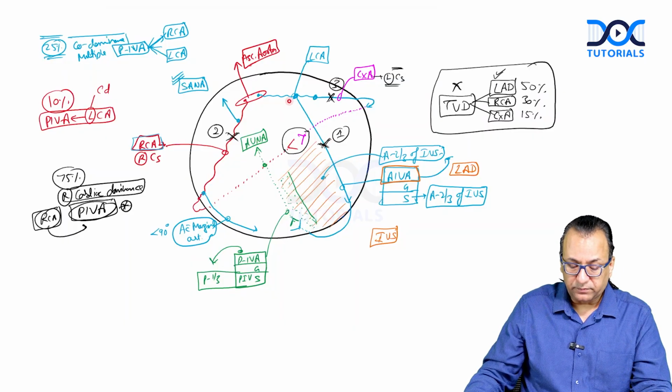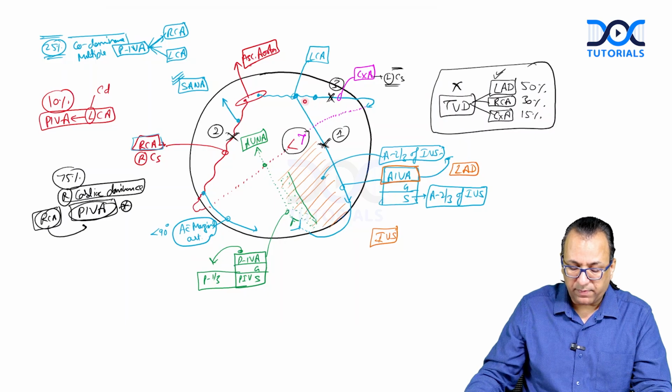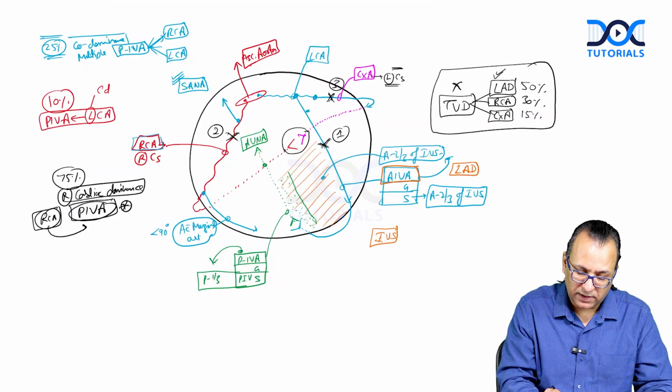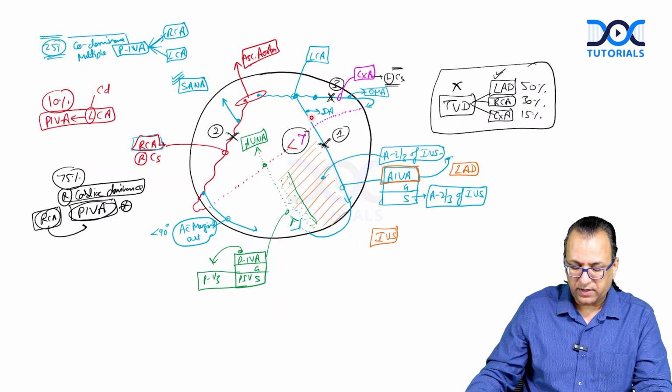Also, you have to remember that the left coronary artery, when it gives the circumflex artery and this AIVA artery, they keep giving other branches also. You should know some names. So what are the names of the arteries which will be given by the circumflex artery or AIVA? AIVA can give you branches like, I'll mention here, the diagonal artery, and the circumflex giving what is called the obtuse marginal artery. So what is this diagonal artery and obtuse marginal artery? The diagonal artery runs diagonally.